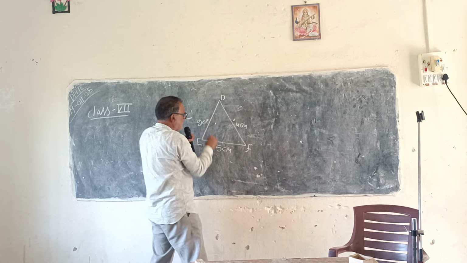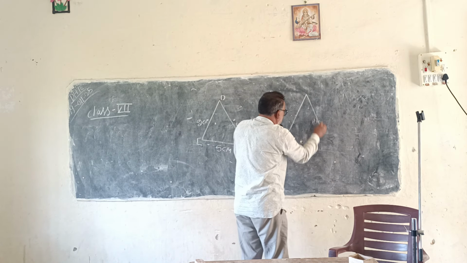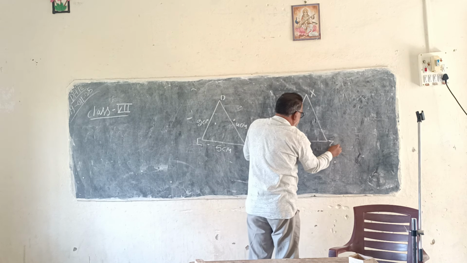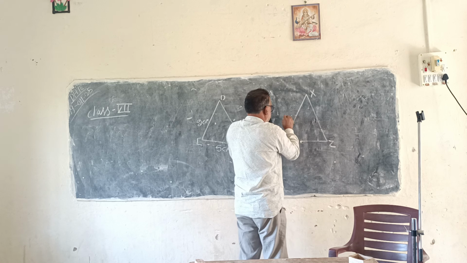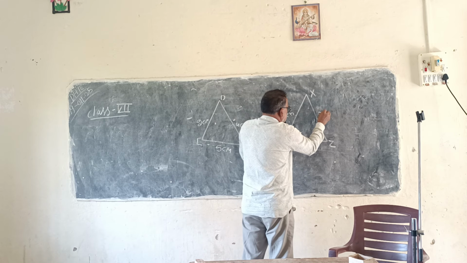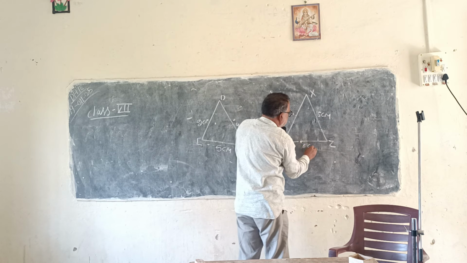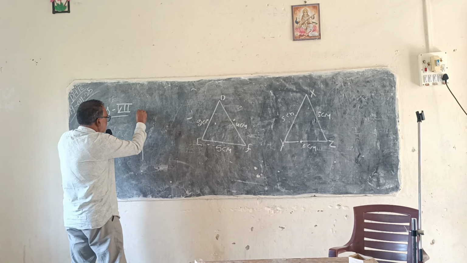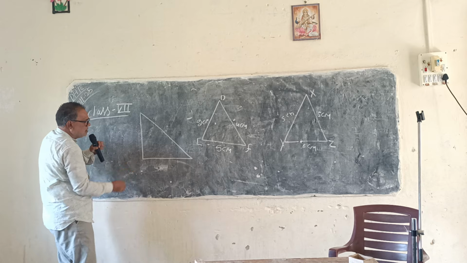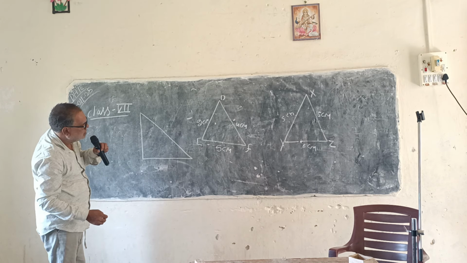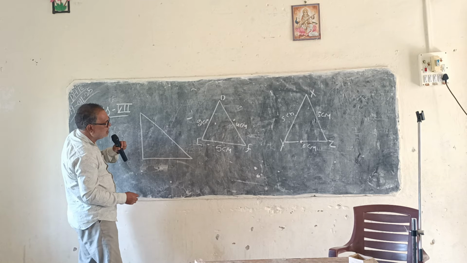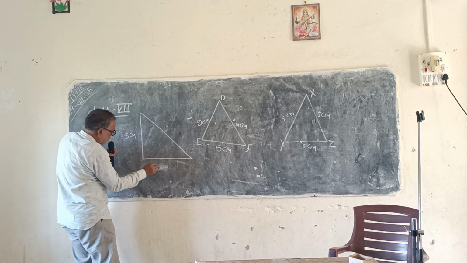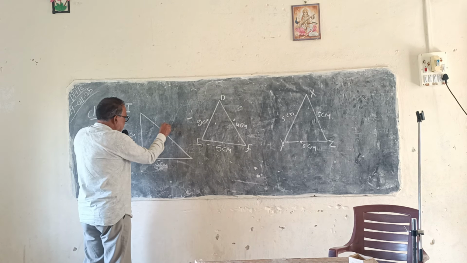Suppose that this is a triangle DEA and its sides are 5 centimeters, 4 centimeters, and 2 centimeters. Another triangle we have drawn is XYZ whose sides are 5 centimeters, 5 centimeters, and 8 centimeters. And we have drawn another triangle whose sides are 5 centimeters, 5 centimeters, and 7 centimeters.